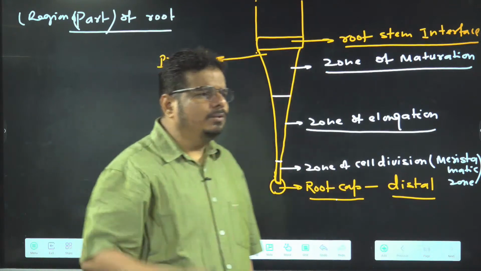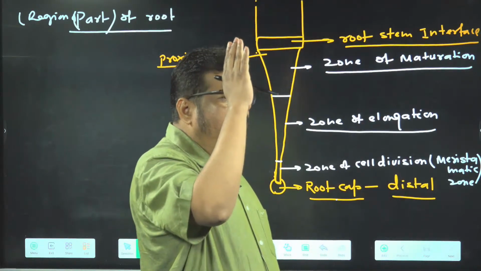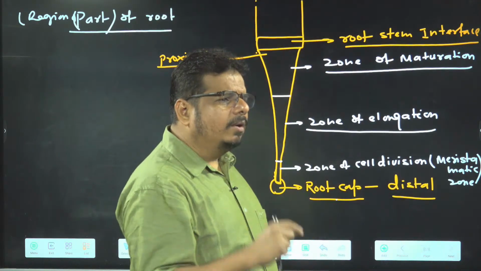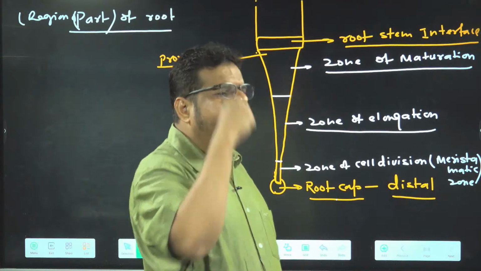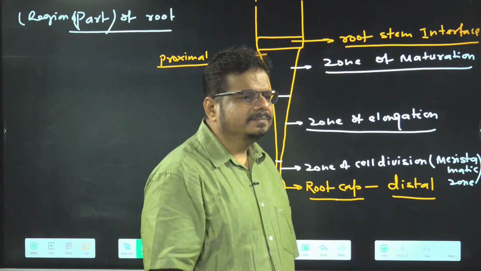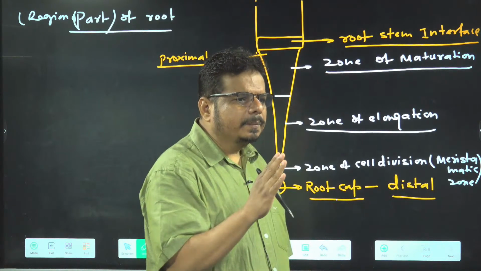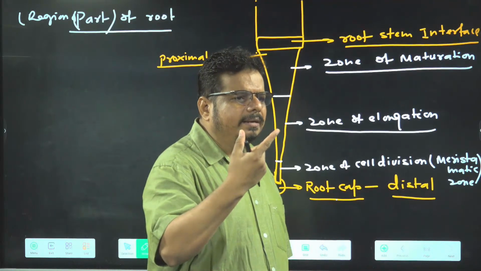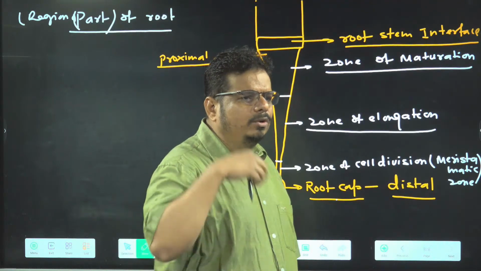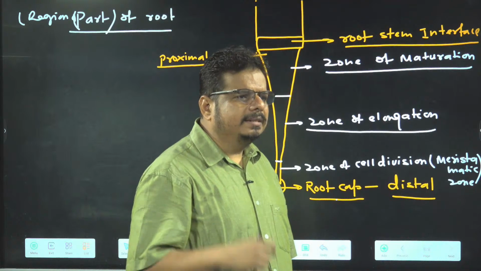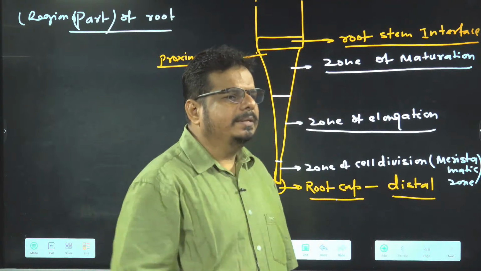The examiner will try to confuse you. Tell me the parts of root starting from distal to proximal, in order. So what will you write? First you will write root cap, then meristematic zone, then zone of elongation, then zone of maturation.